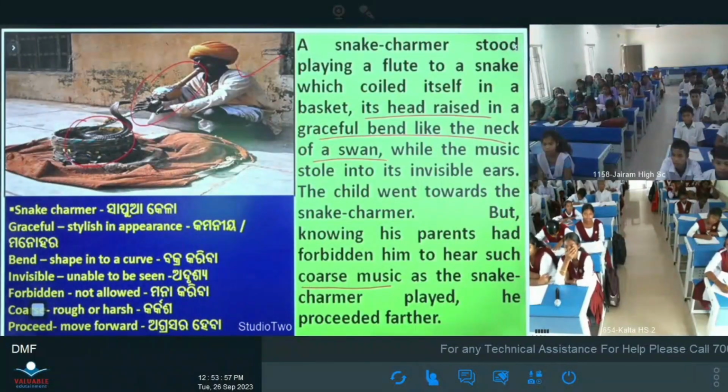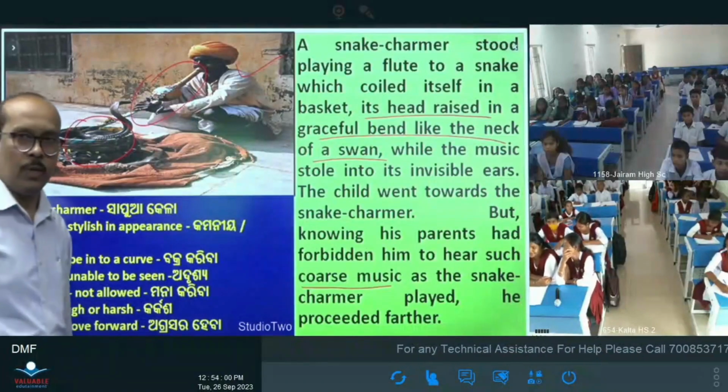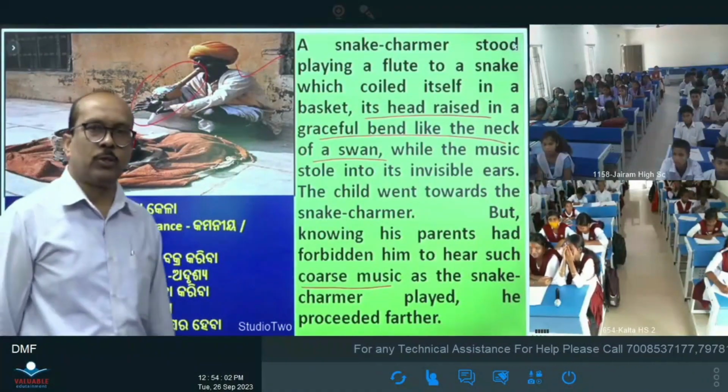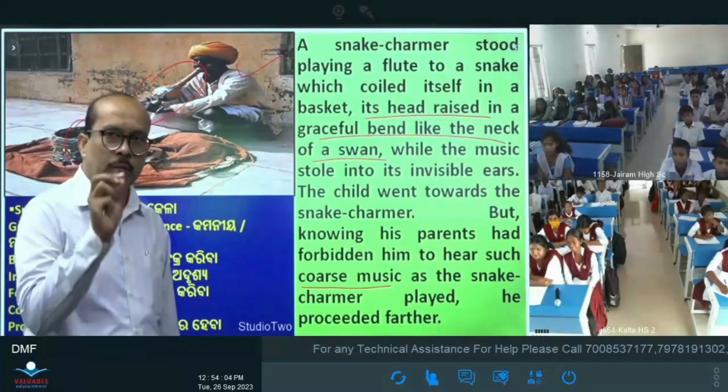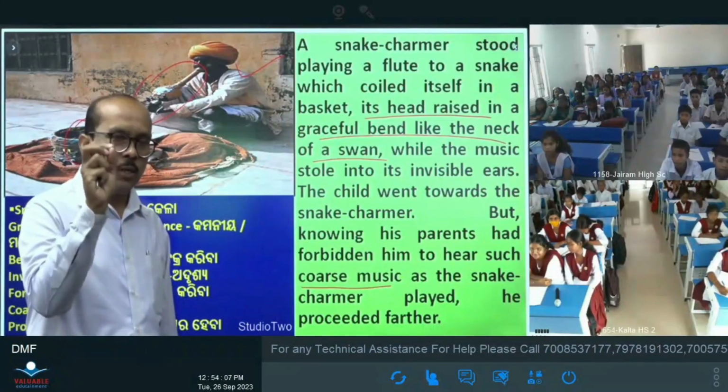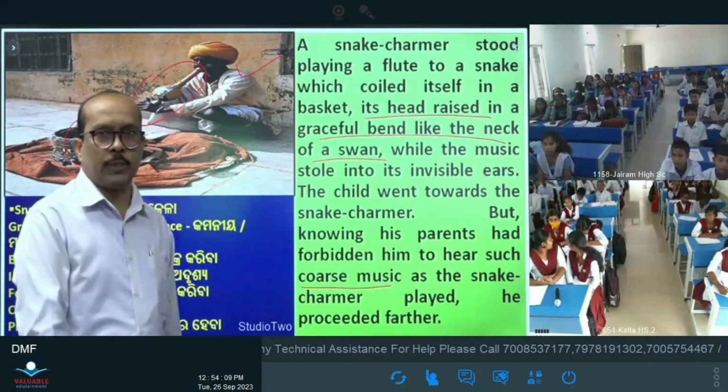Coarse music means rough or harsh. What are the parents saying? The music of the flute is not sweet, it is coarse music.